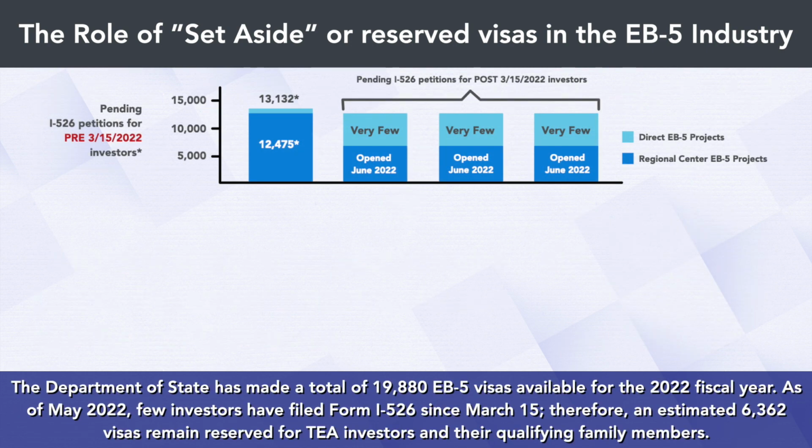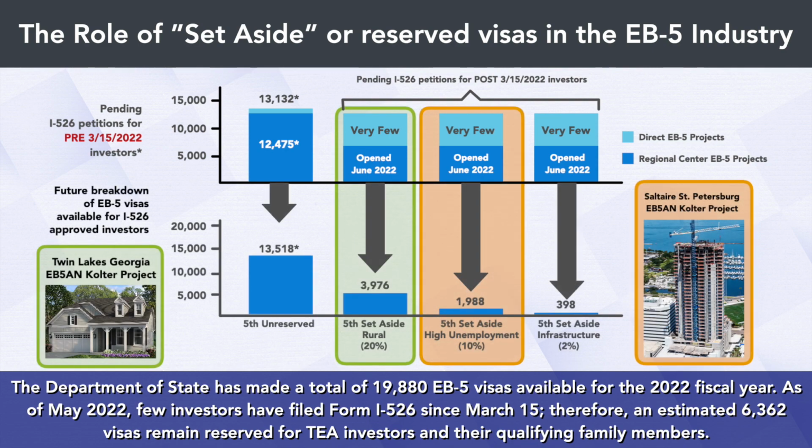The Department of State has made a total of 19,880 EB-5 visas available for the 2022 fiscal year. As of May 2022, few investors have filed Form I-526 since March 15. Therefore, an estimated 6,362 visas remain reserved for TEA investors and their qualifying family members.